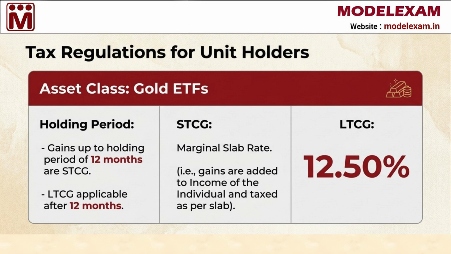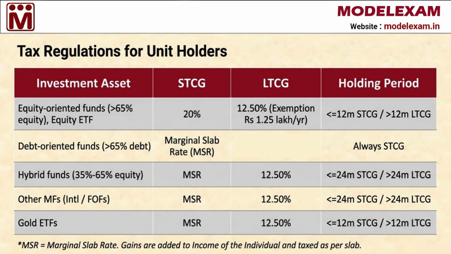To bring everything we have discussed in this video together, let's summarize the rules for different investment assets. Equity-oriented funds have a 12-month threshold with a 20% short-term tax and a 12.50% long-term tax. Debt funds are always short-term and taxed at your slab rate. Hybrid funds with 35 to 65% equity and international funds use a 24-month threshold for their 12.50% long-term rate, while gold ETFs use a 12-month threshold for that same 12.50% long-term tax rate.